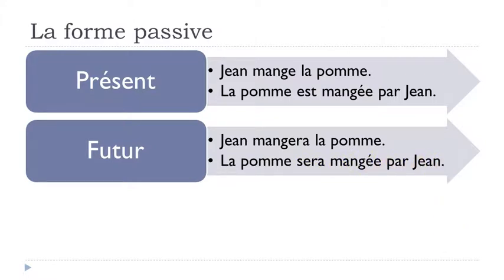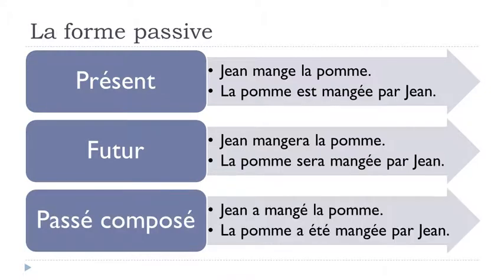So the rest doesn't change. That's the only thing that you will have to change. You put this être form, okay, at the correct tense. In that case, it's le futur. And then let's see le passé composé now. Jean a mangé la pomme, okay? And then if you change it and put it at the passive form. So, la pomme a été, remember this a été is the passé composé form of être, okay? Mangée par Jean. The rest doesn't change.